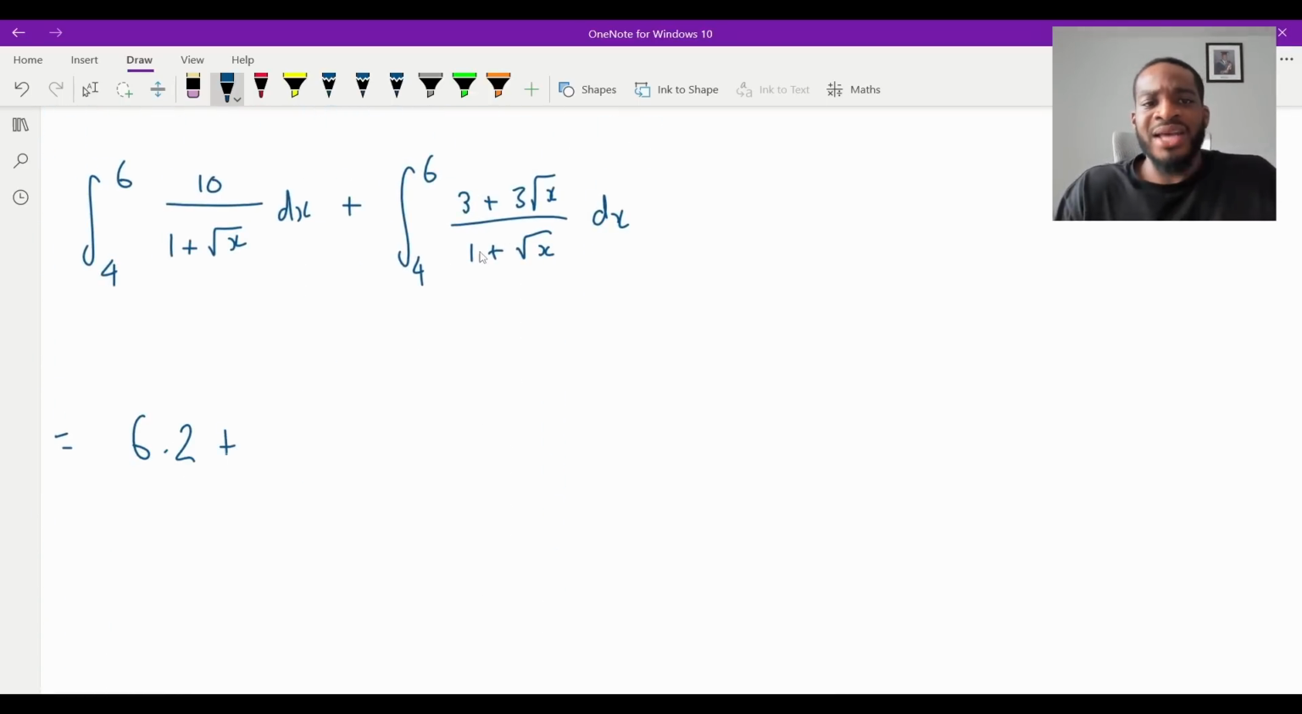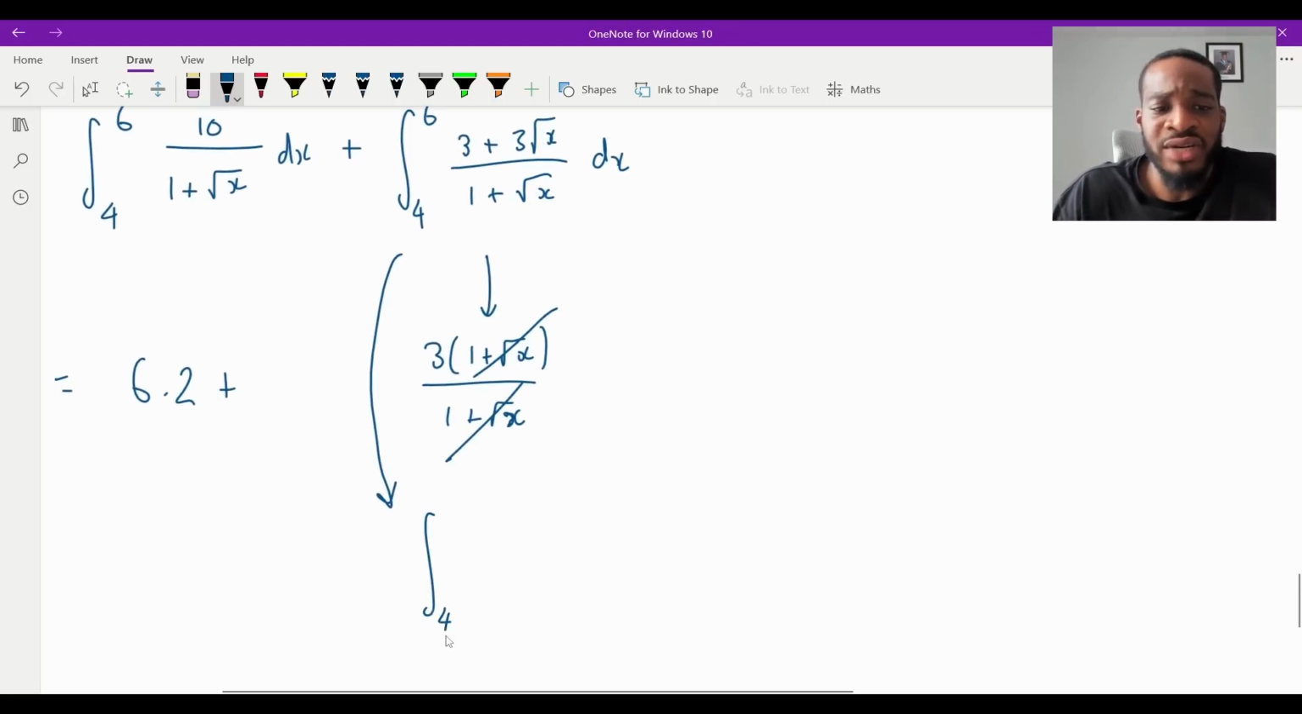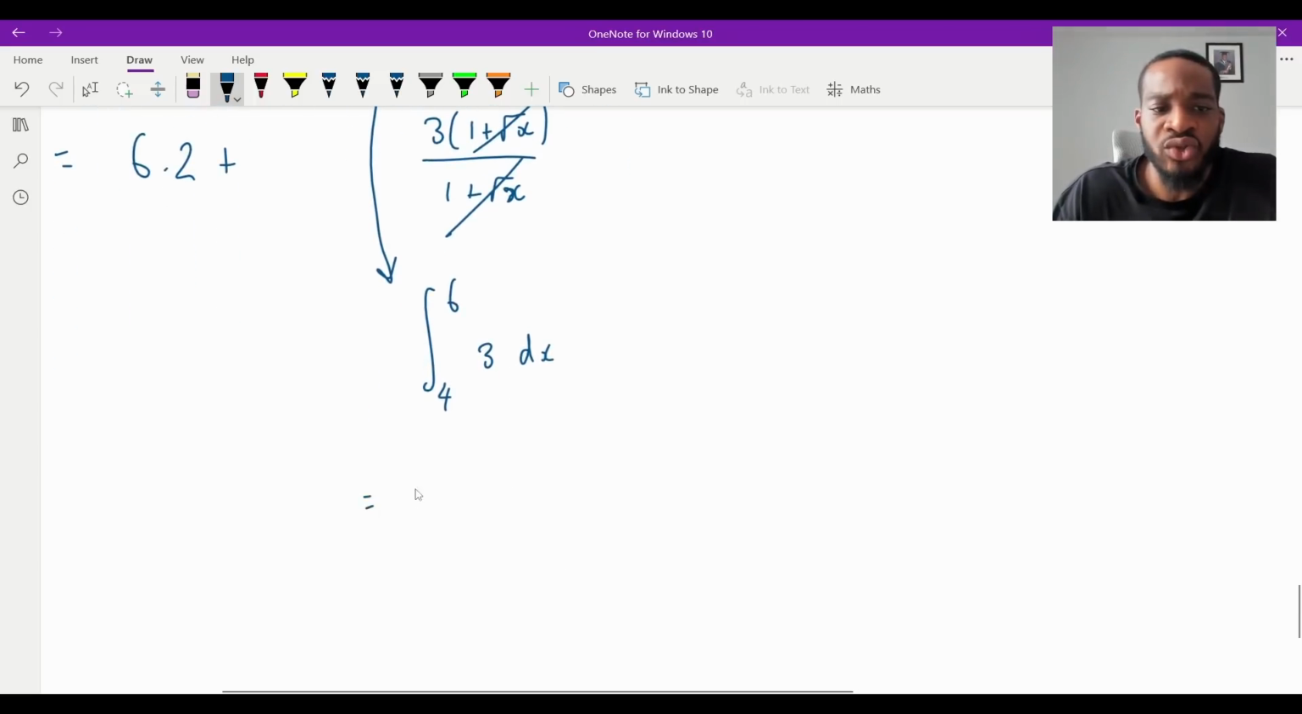Now, how do I integrate that? Well, this just requires a little bit of algebra. If you look closely, the numerator is just 3 times the denominator. Because if I just take out a 3, I'm going to have 1 plus root x over 1 plus root x, like that. Those will cancel. I'm left with 3. So this here is just asking me to integrate between 4 and 6 of 3 dx. So what is that equal to? This is very, very easy.